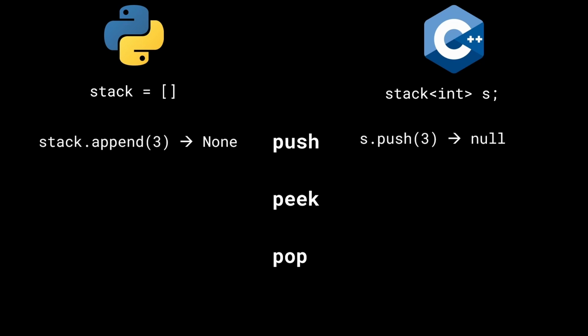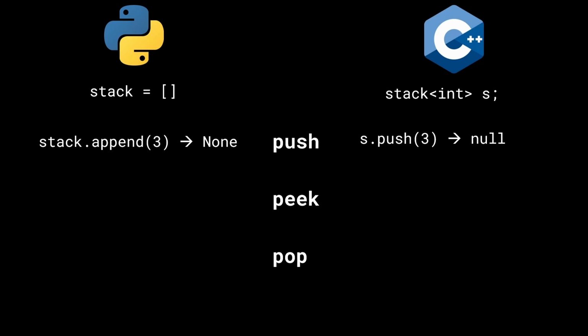All right, how do we push? In Python, we do stack.append, and so we can do stack.append an item, and this is going to return a None value. That is, it does not return anything. We just append this element onto the top of the stack. In C++, we simply do s.push. This is going to return nothing.